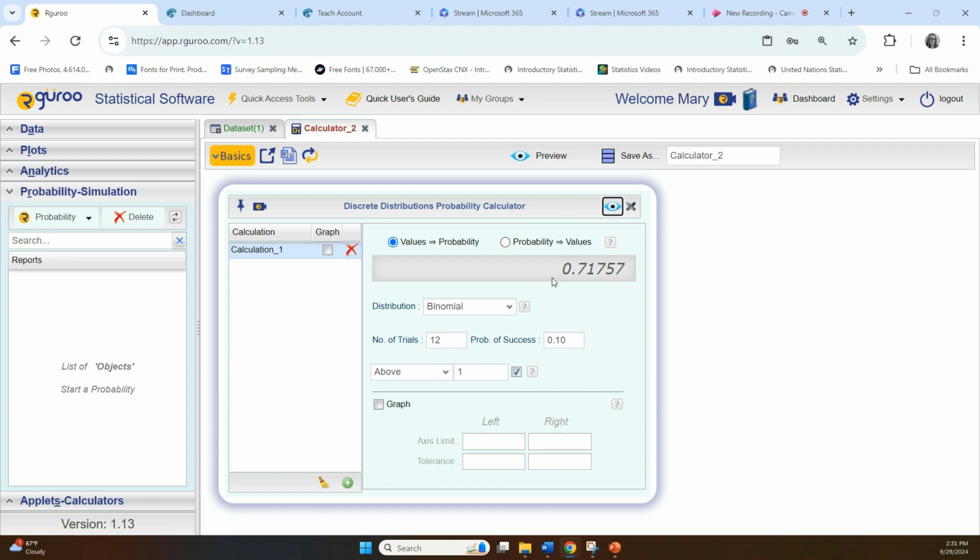Very quick calculation here with Rguroo. If you look above and see how the book solved it by hand, it's another way of tackling this, but it takes a little bit longer. But there is about a 72% chance that at least one of these leases would be profitable.